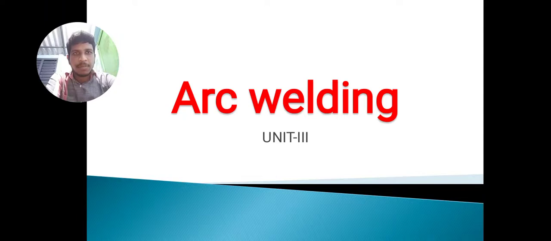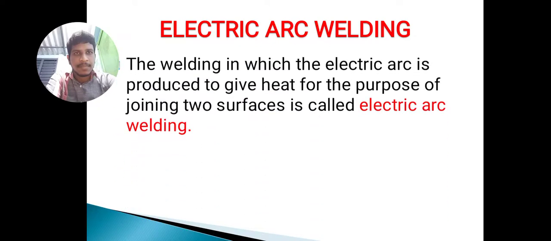Today, in this class, I am going to discuss arc welding. First of all, coming to the introduction, what is electric arc welding? We already know that welding is a process of joining two similar or dissimilar metals by using pressure or heat. Electric arc welding is the welding in which an electric arc is produced to give heat for the purpose of joining two surfaces. This is one type of non-pressure welding.